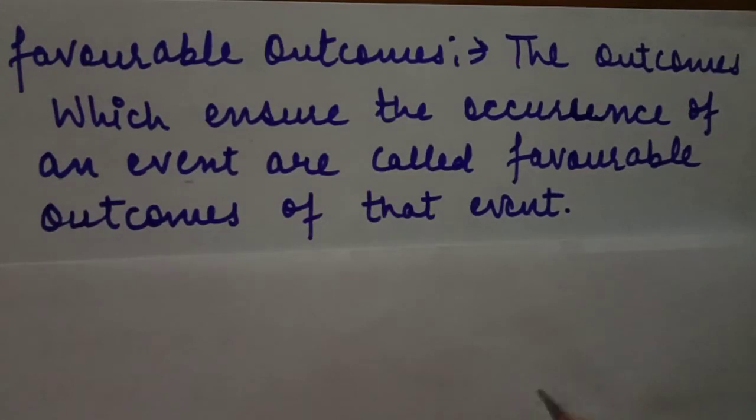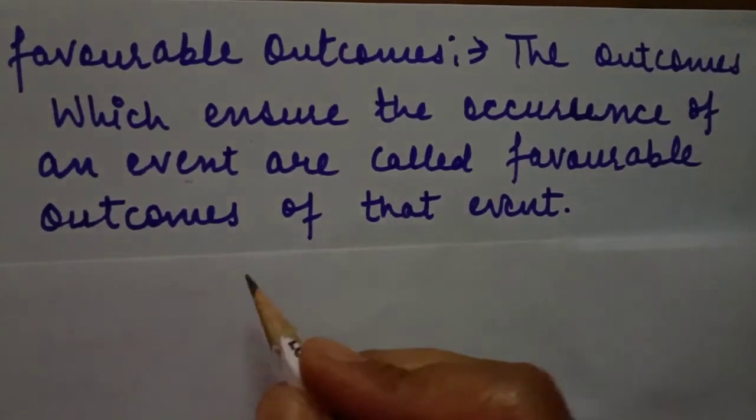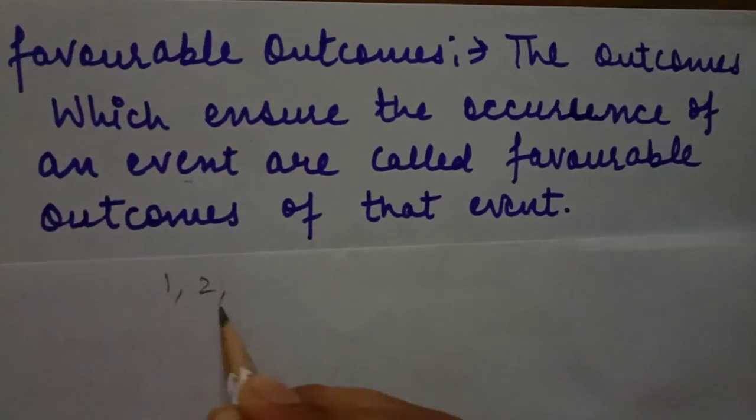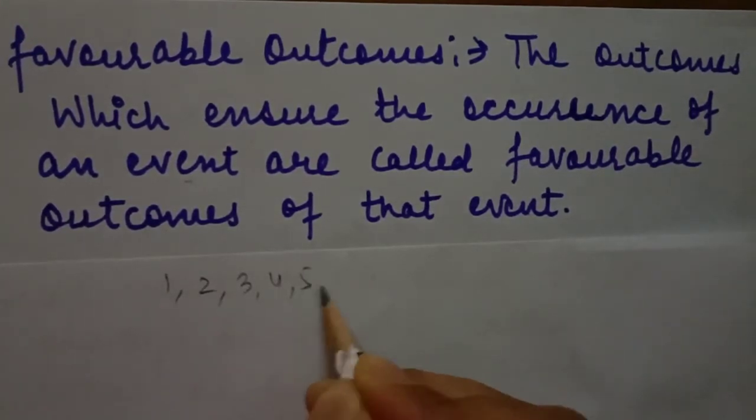Consider a random experiment like throwing a die. When we throw a die, the possible outcomes are these. Suppose the condition of the event is that, according to the question, we have to find the probability of getting an even number.